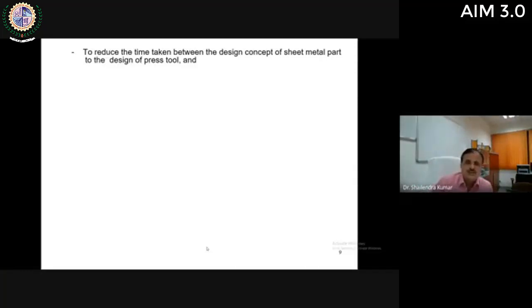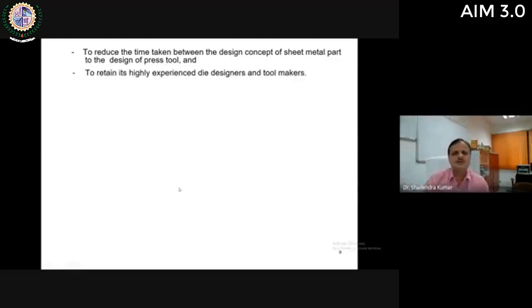Generally, to design a simple press tool, a die designer needs at least 15 days. And when the press tool is very complex, suppose a progressive die with 15, 20 stations, then the die designer may need 1 month or more than 1 month to design a complete die. And thereafter, manufacturing of that die will start.